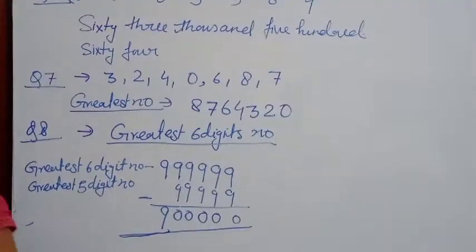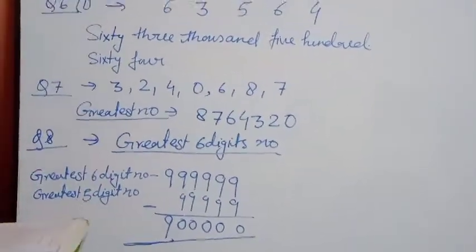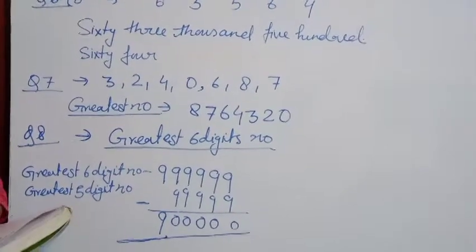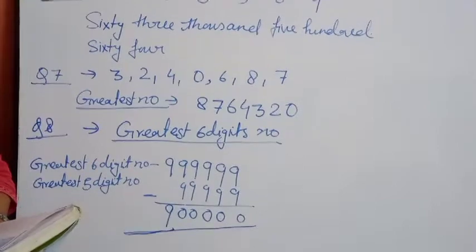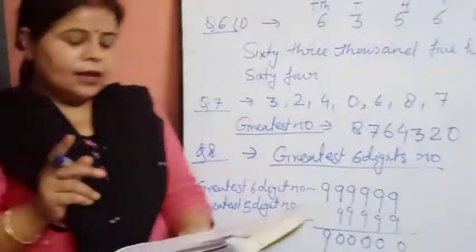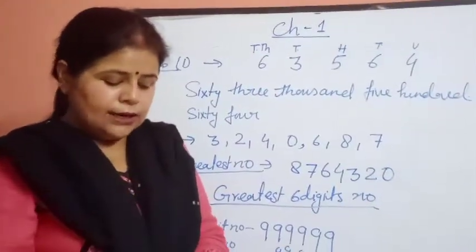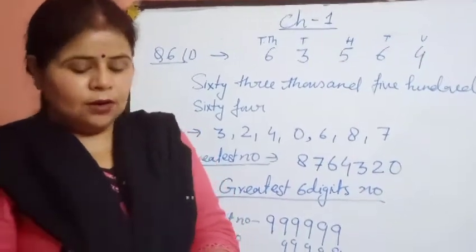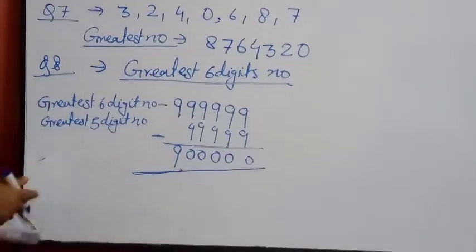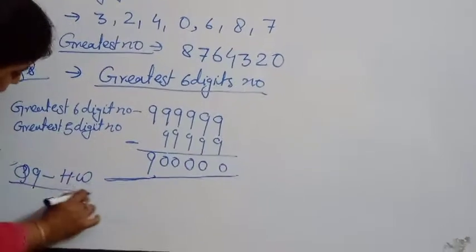Now see, the same question is given to you. How many 8-digit numbers are there in all? This question you will do yourself. For solving it, first you will write the greatest 8-digit number in the first step. Then in the second step you will write the greatest 7-digit number, and then do their subtraction. You will get the answer. Question number 9 is your homework. I am writing it here also.